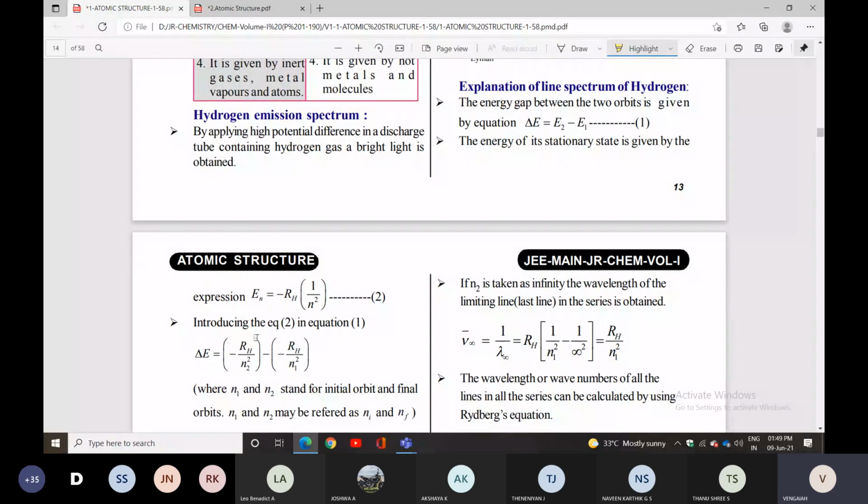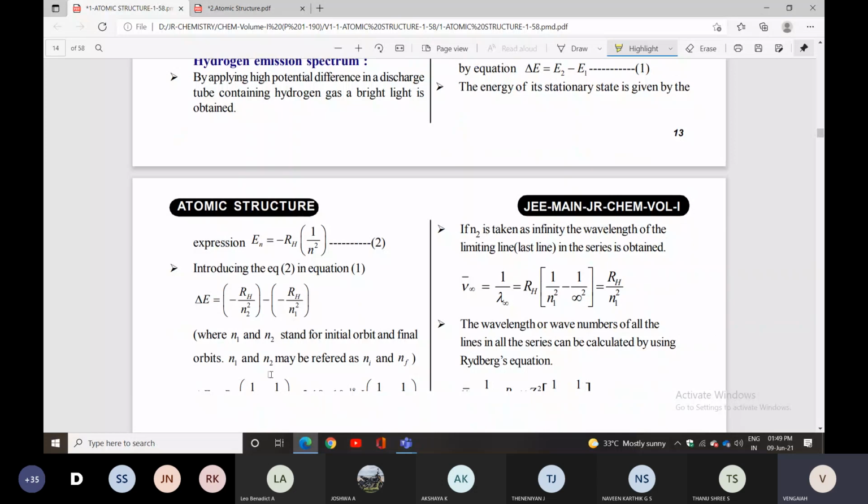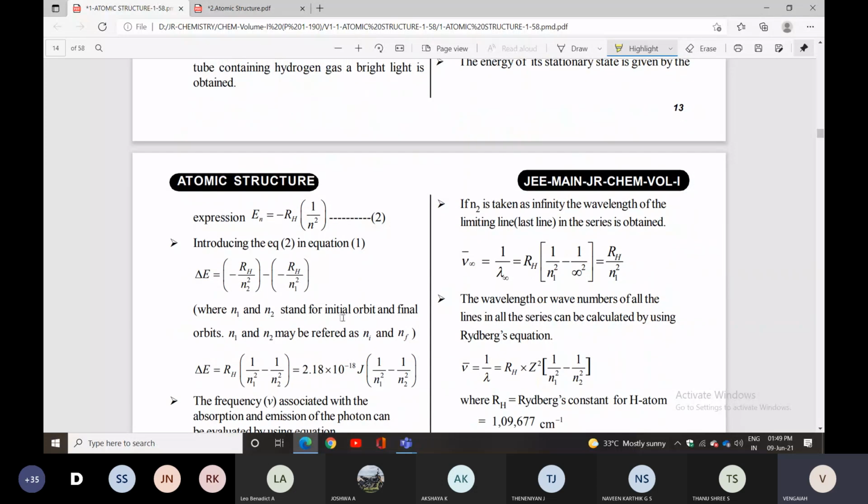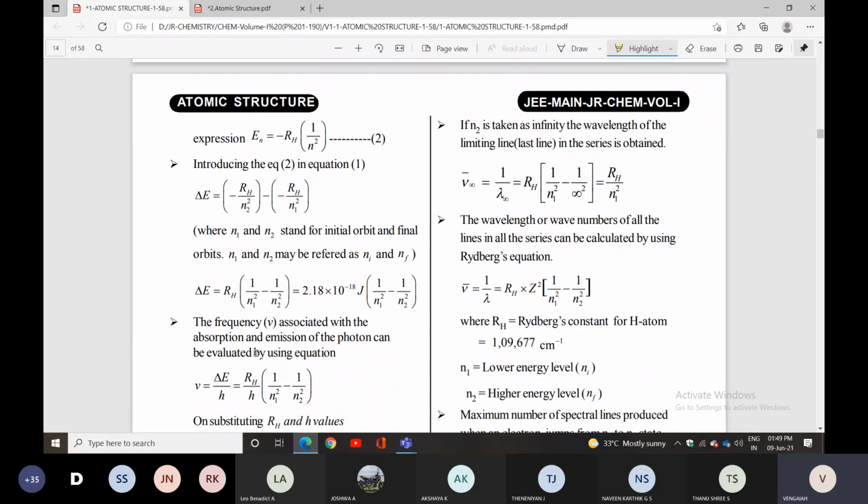So E2 corresponds to n2 square, E1 corresponds to n1 square, where n1 and n2 are the initial and final orbits. They may be referred to as ni and nf. Ni means initial, f means final.